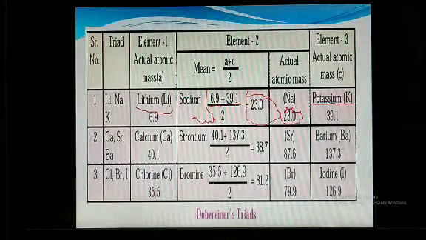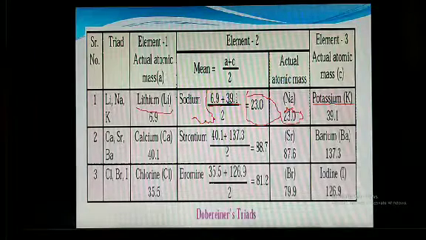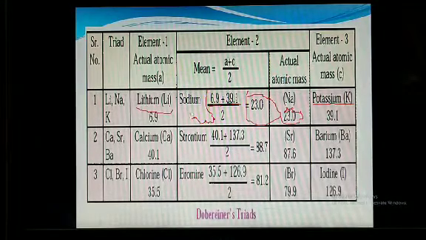But Dobereiner's triad failed to arrange all the elements using this formula.